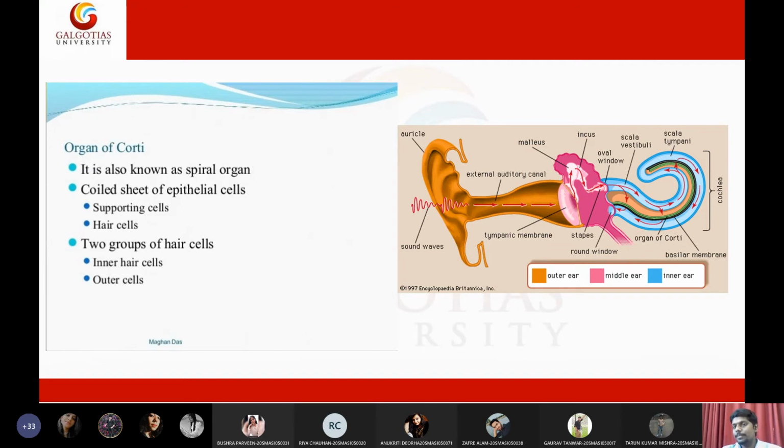Interestingly, the way we detect sound is through a water medium rather than an air medium within the ear. We are not detecting sound directly through the air; rather, we are converting air into a water wave, and that water wave is converted to an electrochemical signal or nerve impulse.